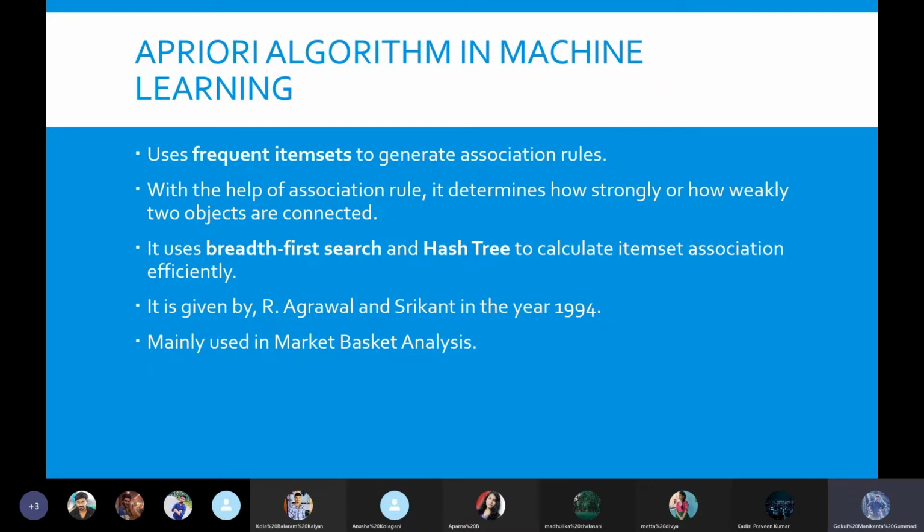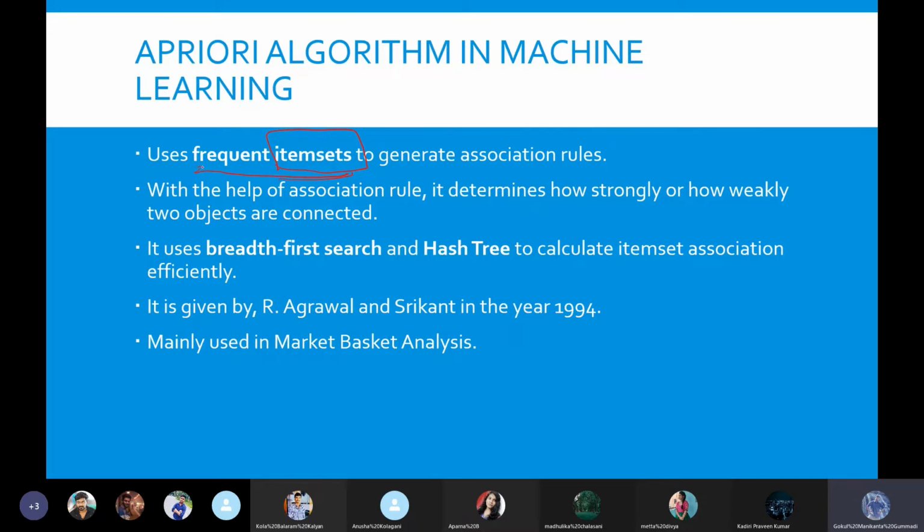So how do we apply this Apriori algorithm? In the Apriori algorithm, we use a term called frequent item sets. What are frequent item sets? It is how many times an item is repeated, or we can say the frequency of an item or frequency of an item set. Here an item set is a set of more than one or two items. If we say frequency of an item, it is just a single item, but here we are using more than one item. The set can have more than one item. That's why it's called item sets.